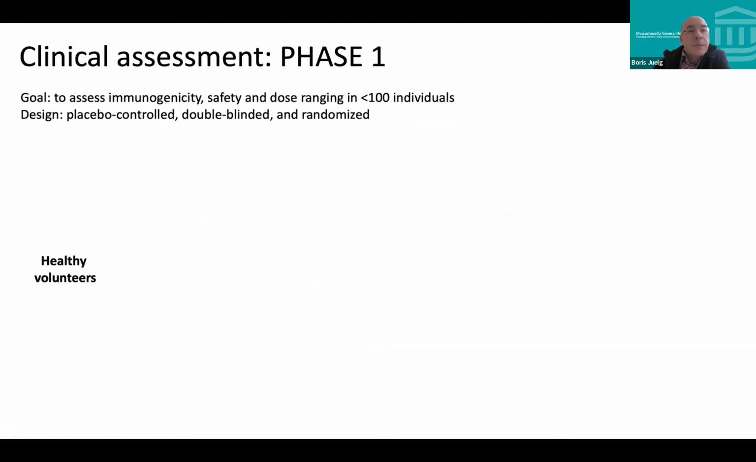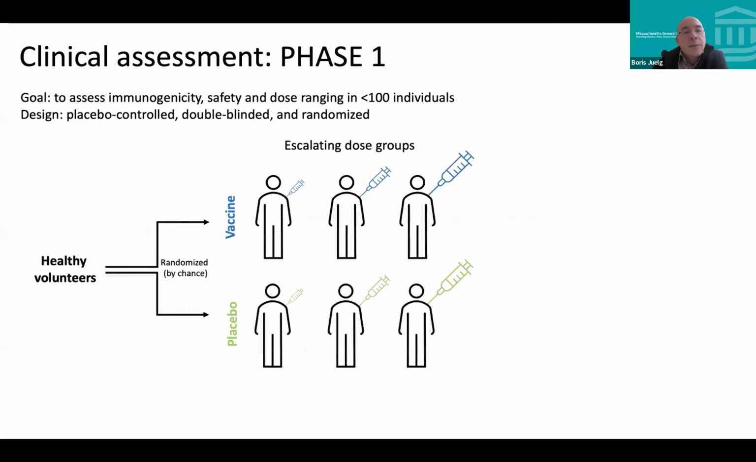So the phase 1, as I mentioned, is really to look in a vaccine setting for immunogenicity, but overall it's a safety study and a little bit of a dose ranging study in a small subset of individuals, often placebo-controlled, double-blinded, as I just mentioned, and randomized. So you take healthy volunteers. By chance, they're being allocated to 2 groups. Either they receive the vaccine at escalating doses, for example, or placebo.